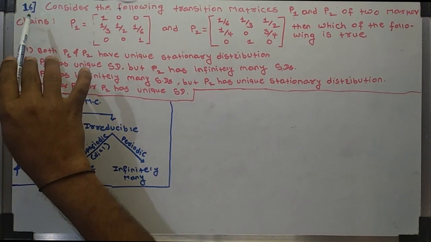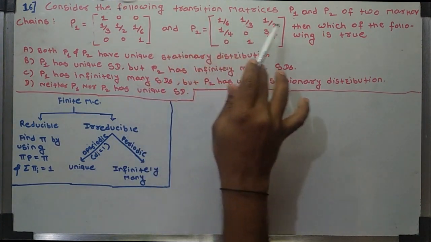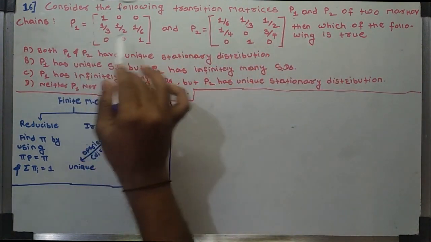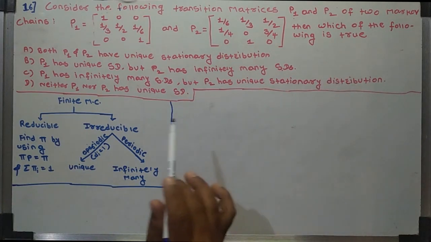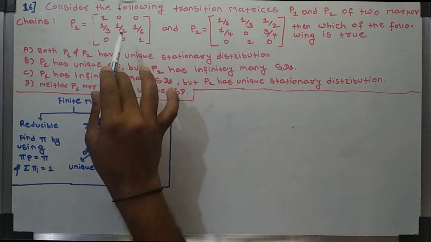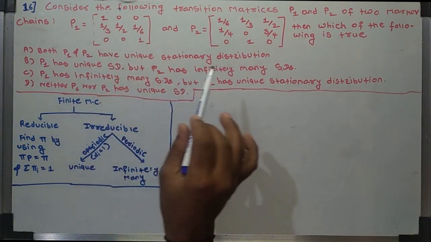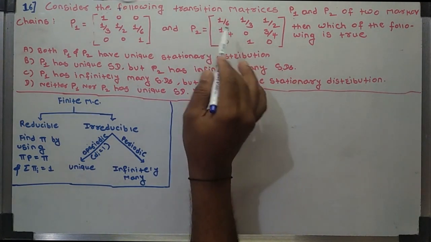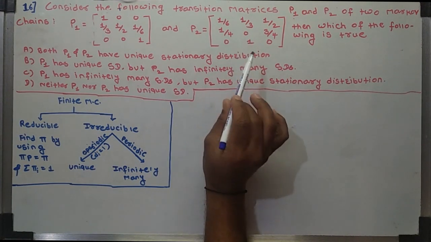GATE 2022 question number 16 is: consider the following transition matrices P1 and P2. Then which of the following is true? We need to find whether the Markov chain for P1 has infinitely many stationary distributions or a unique stationary distribution. Also for P2, we need to check whether it has infinitely many stationary distributions or a unique stationary distribution.